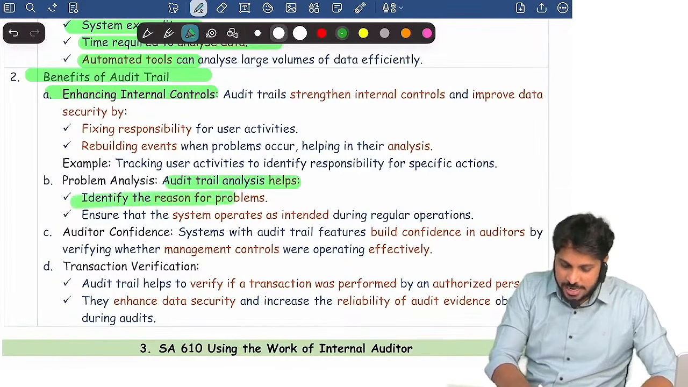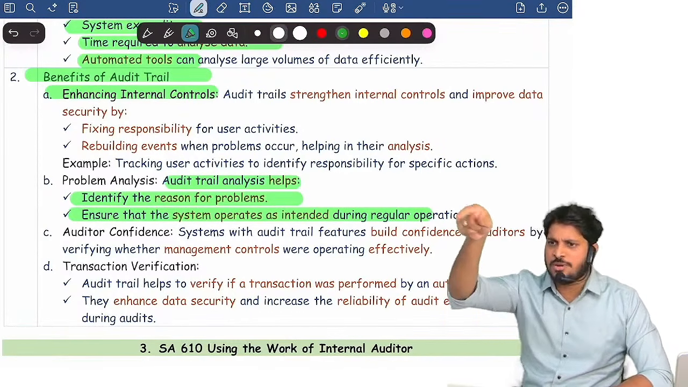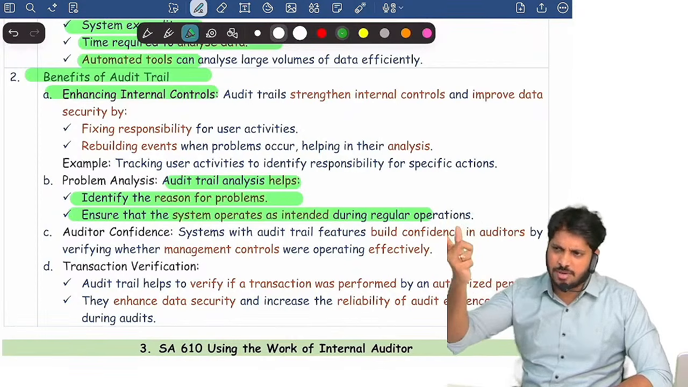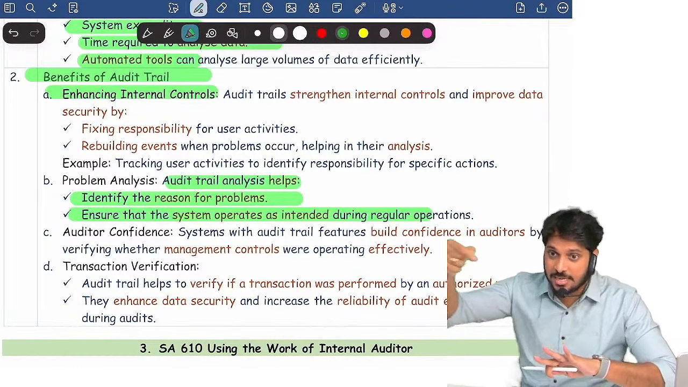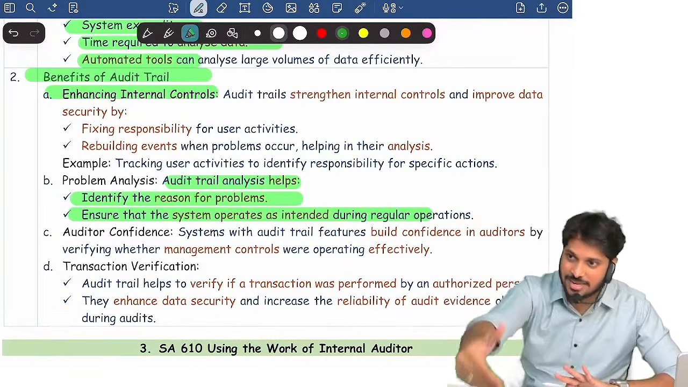And audit trail helps to identify reasons for a problem. For example, some debtors account shows, sorry, debtors account shows credit balance. How come a debtor account shows credit balance? I will go back into the system deep down and see where it resulted in a credit balance. Why does the debtor account show credit balance? I can trace out the error easily.